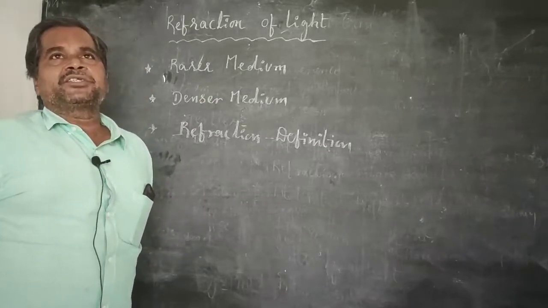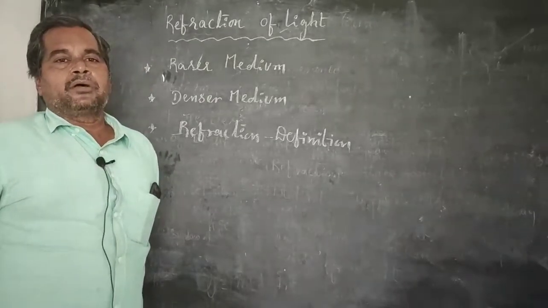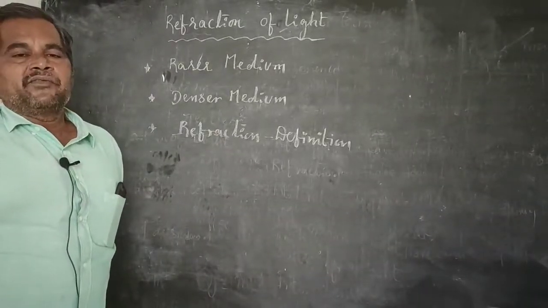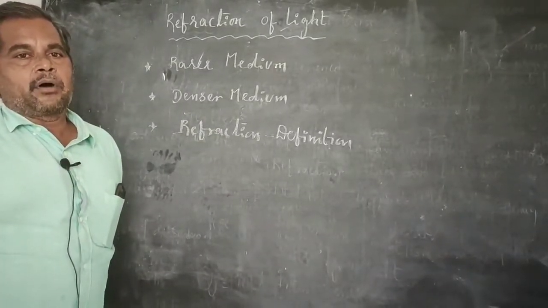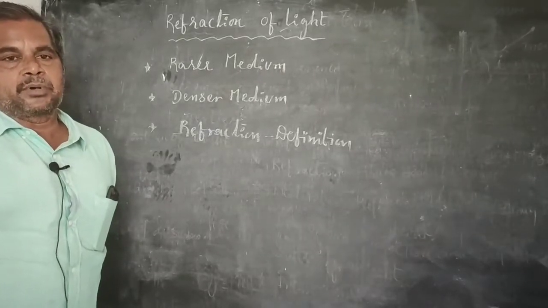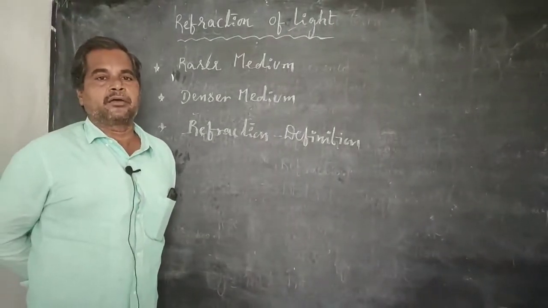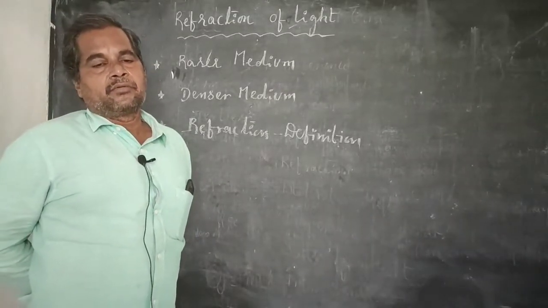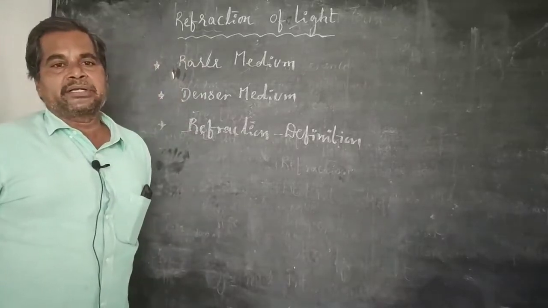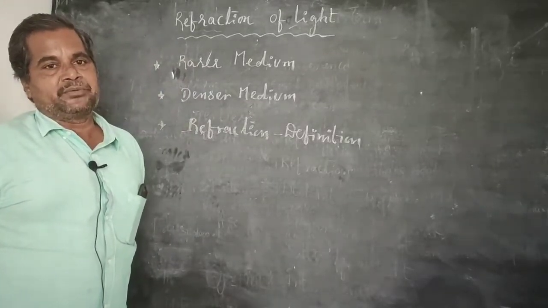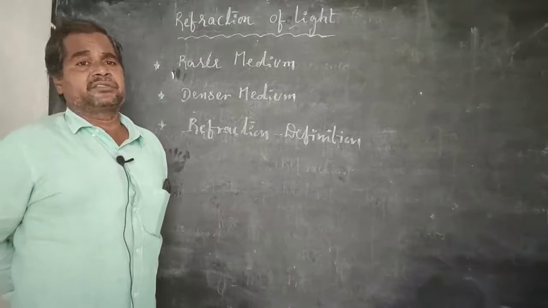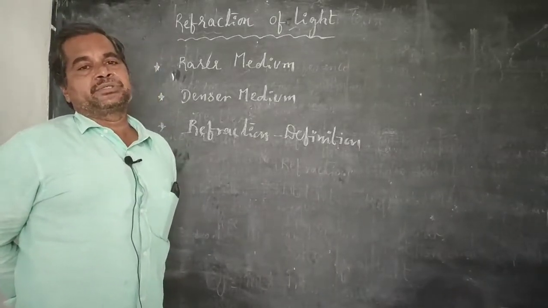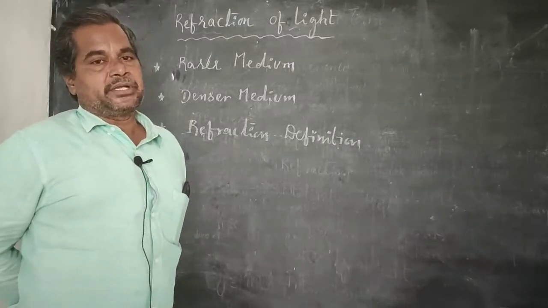So refraction is also one property of the light. Here we have to remember one thing. Reflection occurs only on the opaque substance surfaces, but refraction occurs only in the transparent substances. We already know that transparent substances or transparent medium, the material in which the light energy passes through completely, those materials are known as transparent material.